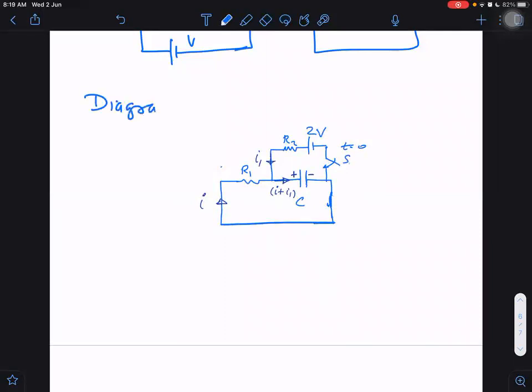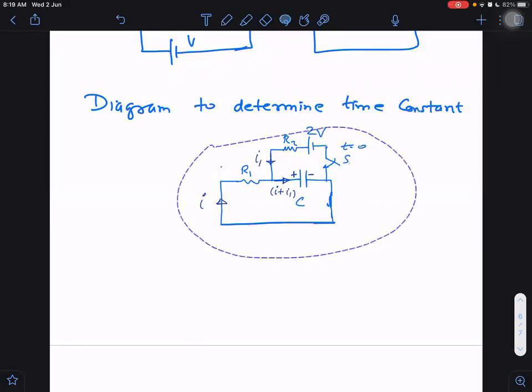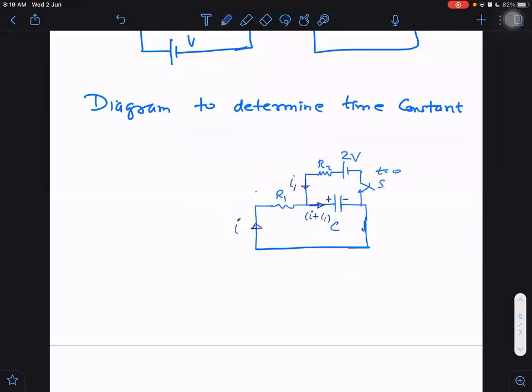This is the diagram to determine the time constant of a previously taken question. So the battery is taken like a short circuit. Now tell me, what would be the time constant for this? The other battery also, sorry, I forgot to take the second battery also like a short circuit.